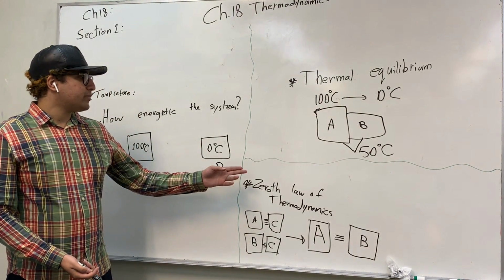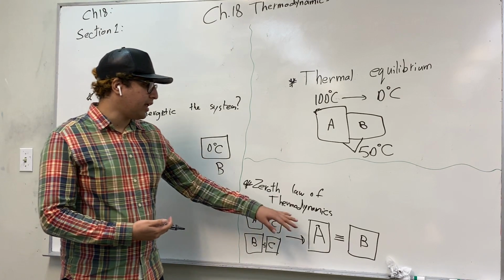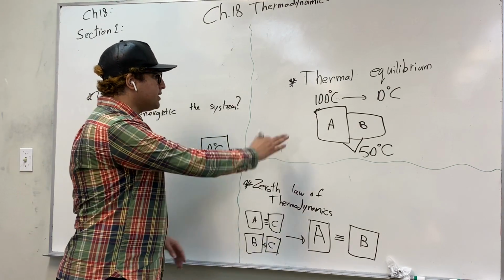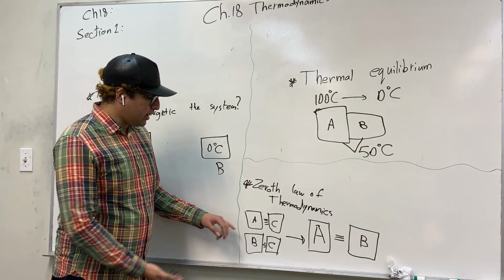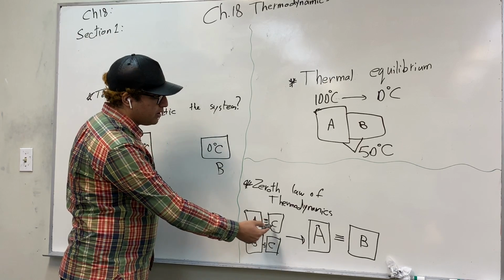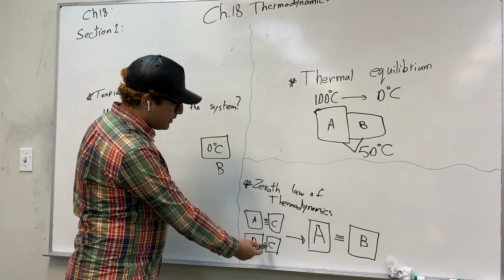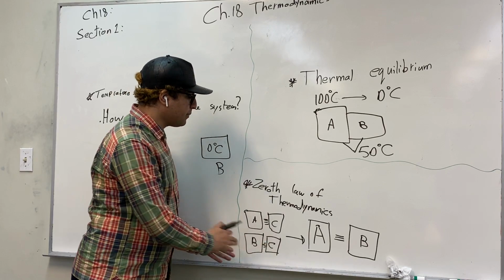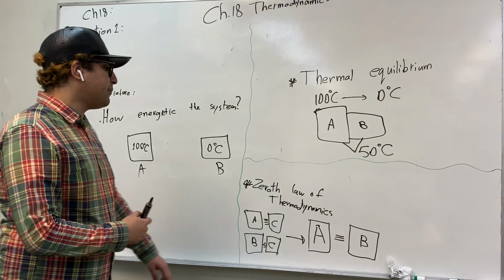Our third point here is the Zeroth law of thermodynamics. If you have mastered the previous two ideas, it will come clear to you that if you have a body A that is in thermal equilibrium with body C, and body B that is in thermal equilibrium with body C as well, then A and B are also in thermal equilibrium.